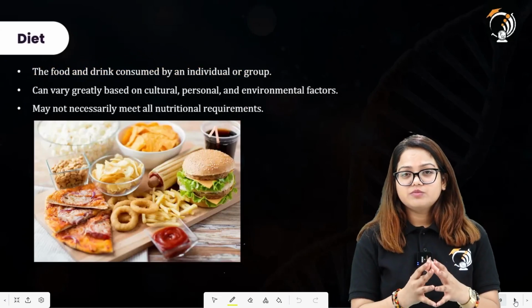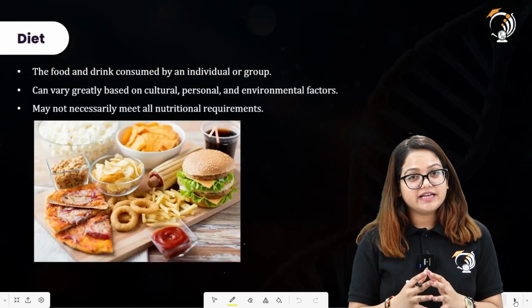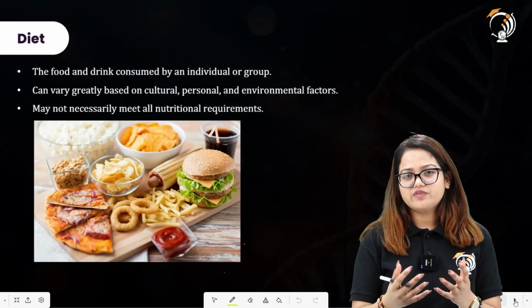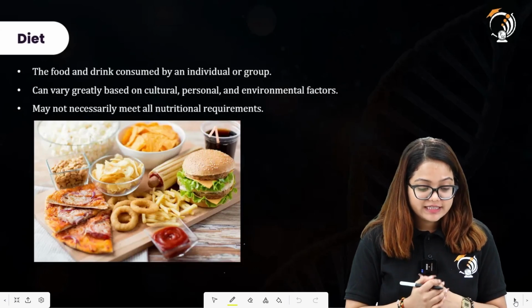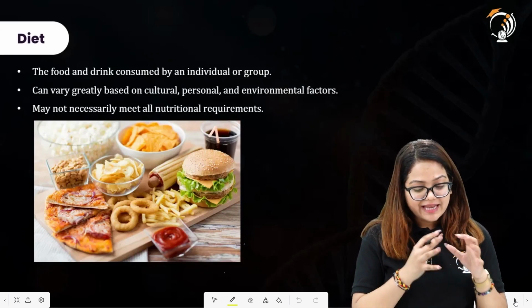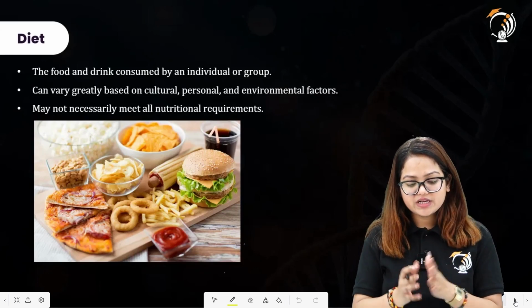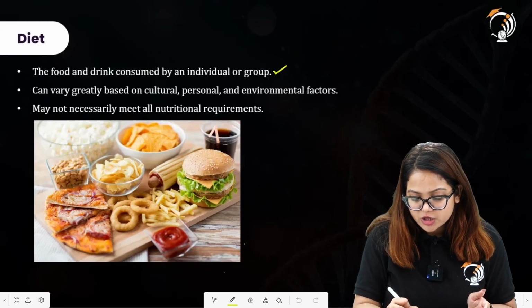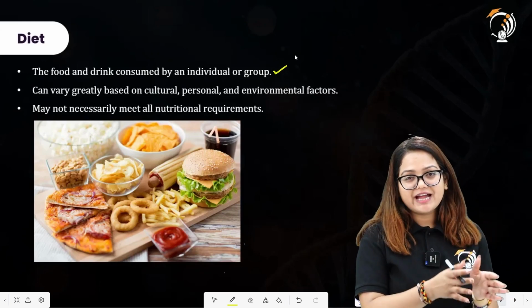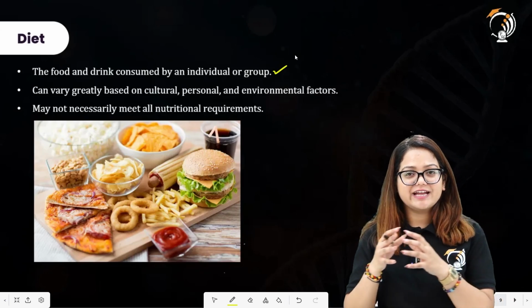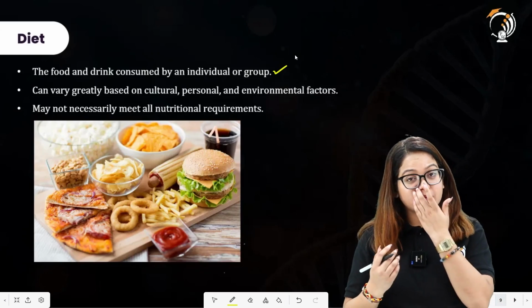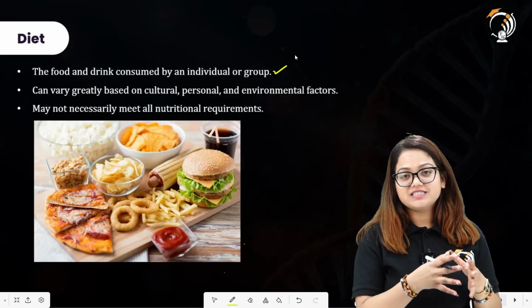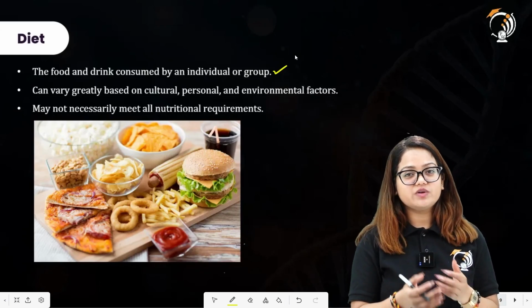The other most important topic here is going to be diet, and we have observed 2 to 3 questions coming directly from this topic, diet. Let's see what the diet is. Diet is a mixture of food and drink consumed by an individual or group. By diet we mean the kind of food we are having and the kind of liquid or drink we are consuming, because these are the components which we require on a daily basis.